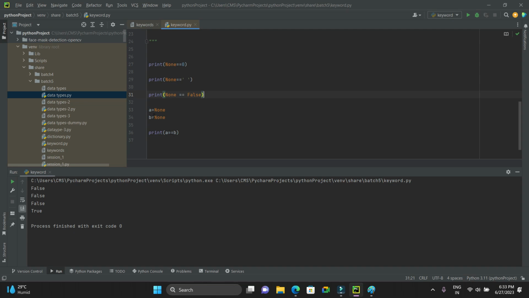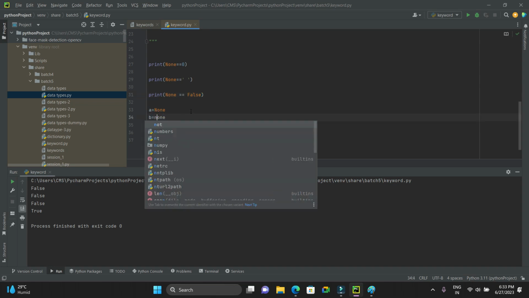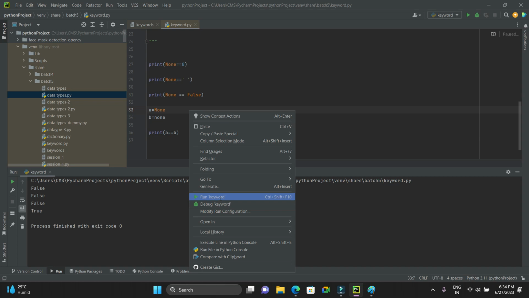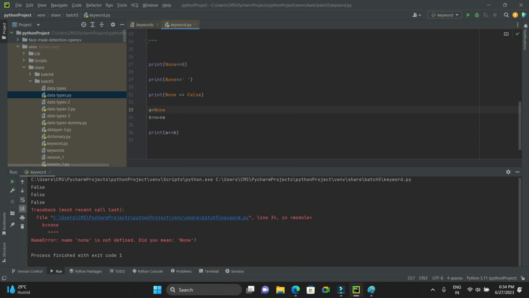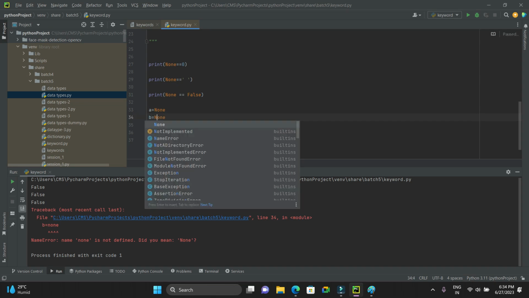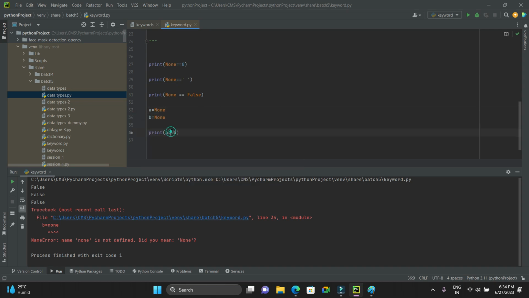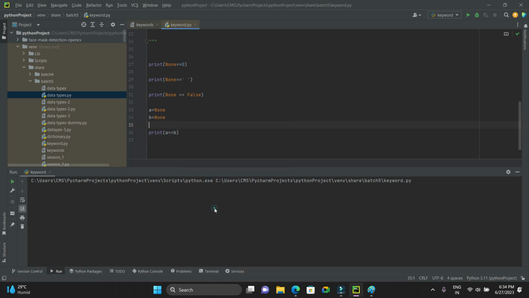If it is not equal, let's say B is small none. Now it will return an error. See, it says none is not defined, which means you cannot use that none. Are you getting it? You are getting it, guys, right? Or any doubts? Do you have any doubts on this?